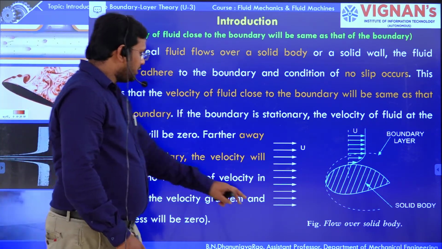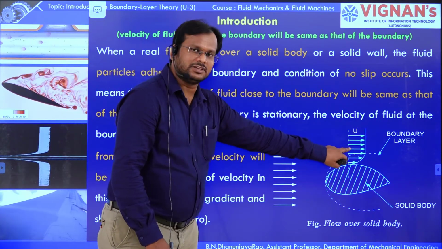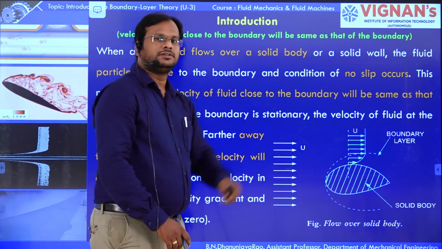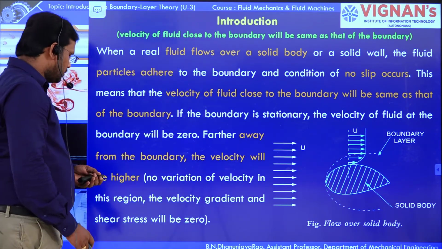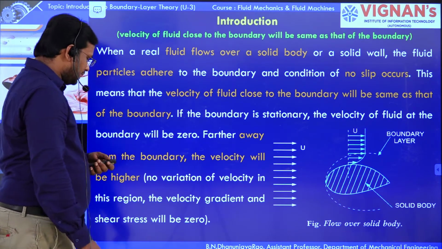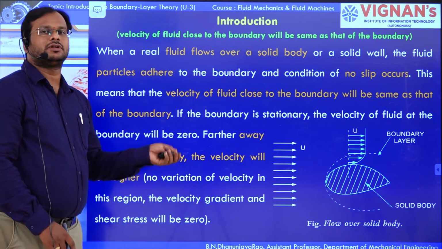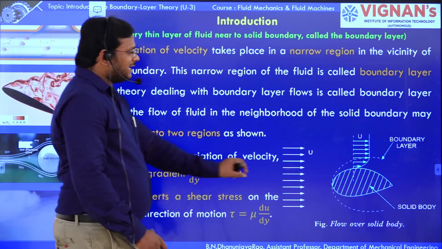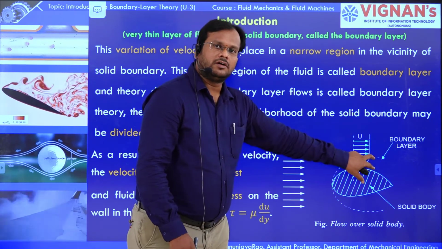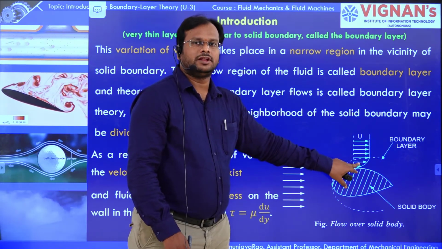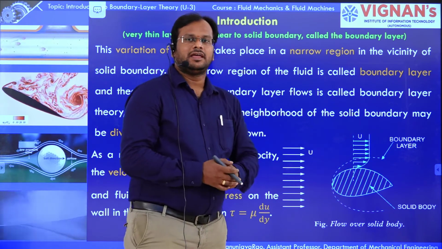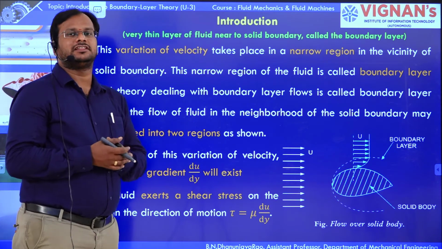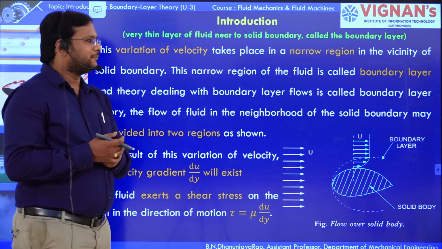No variation of velocity is observed in this region, region 1, so there is no shear resistance. There is no velocity gradient and no shear stress in this particular region. There is a thin layer formed on the solid boundary. That thin region is nothing but the boundary layer. The study of this region is the boundary layer theory.